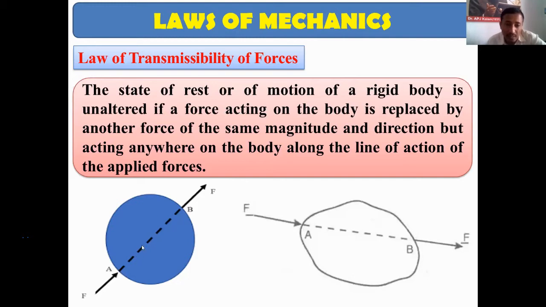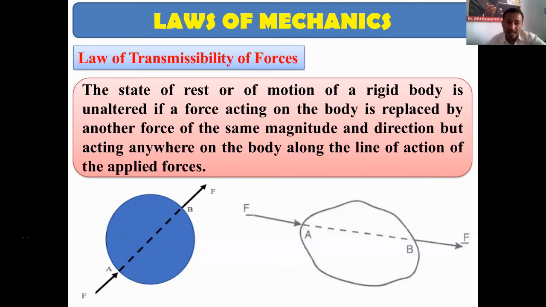So if I replace that force by this criteria, the rest or motion of the rigid body will not change. Meaning, suppose I applied force F here, and by removing this force, I apply the force here. See, this force is along the same line of action of this force and also in the same direction. It is applied along this same line, direction is also same, magnitude also same, but the point of application is different.